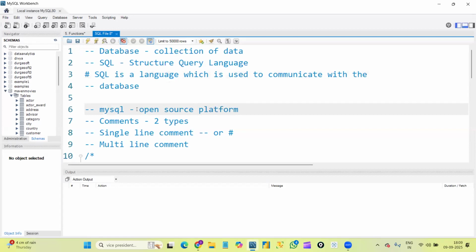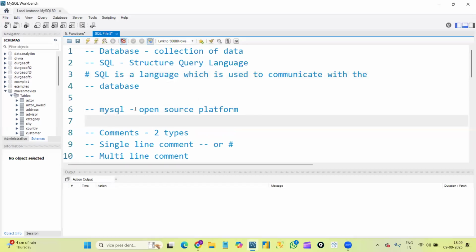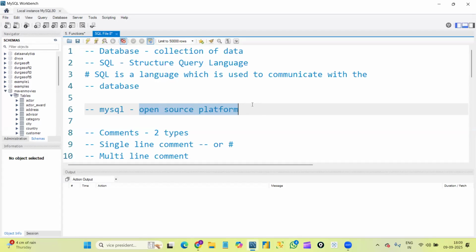MySQL is freely available for everyone. That is, it is open source, in the sense that it is freely available. That is the reason everyone, small companies and big companies, prefers to use MySQL, because it is freely available and we have so many safety and security settings in MySQL when compared to other databases.